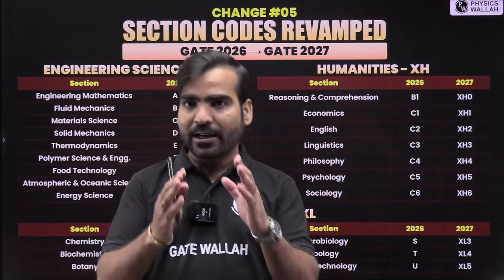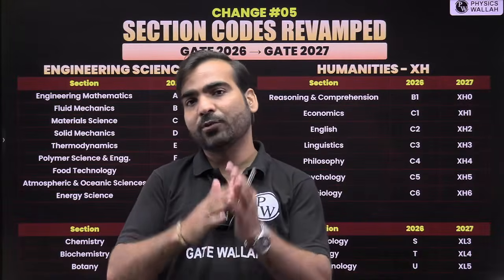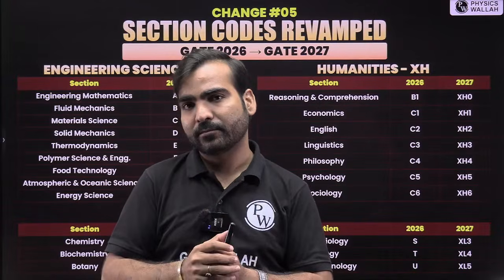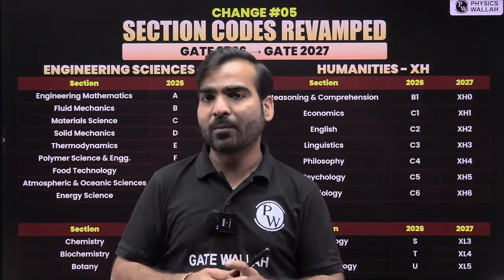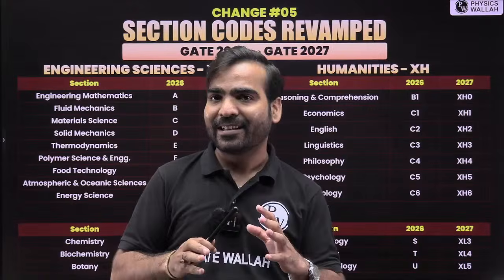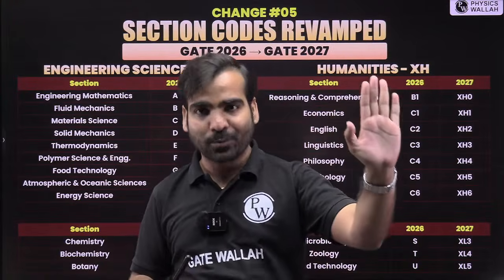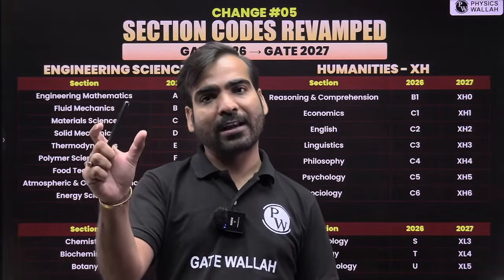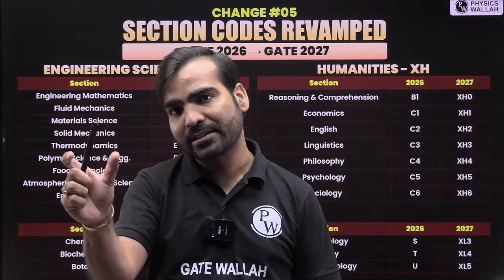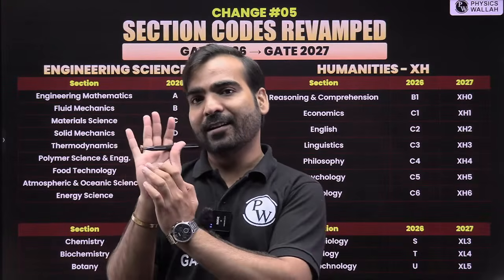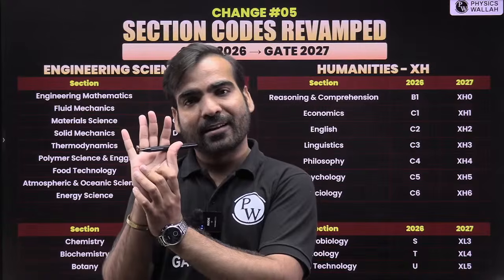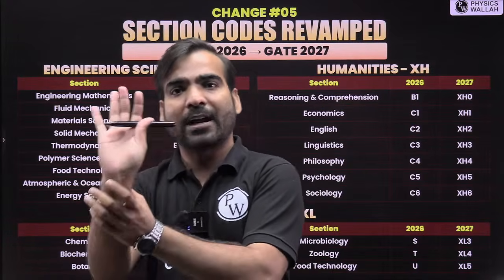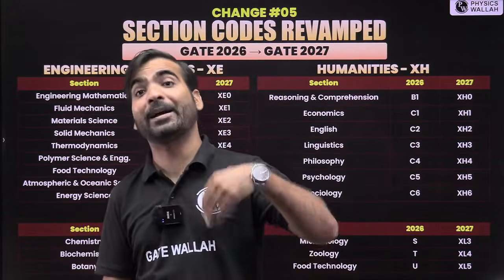DigiLocker, you know, is the initiative of the government where you are keeping all your documents. If you are keeping all the documents in DigiLocker, that is authentic. If you show those DigiLocker documents to the police, suppose whenever you are driving a car or riding a bike and there is some checking, you can show your driving license through DigiLocker. That will be considered as original. But sir, I have a driving license in my photos or on WhatsApp, and if you show that driving license, it is not valid. DigiLocker documents are valid because they are verified.